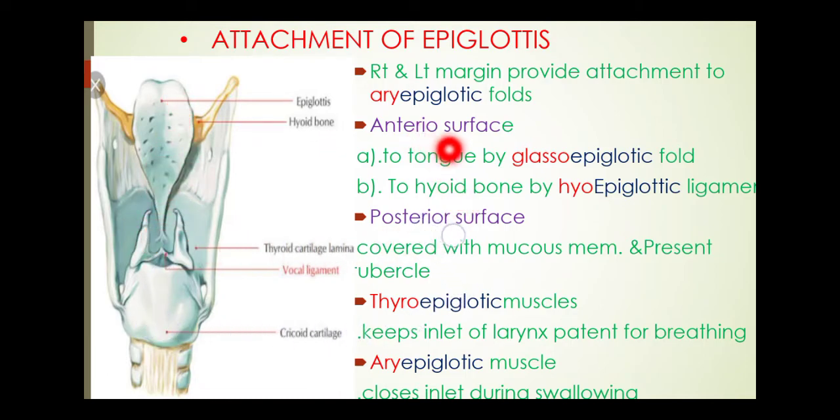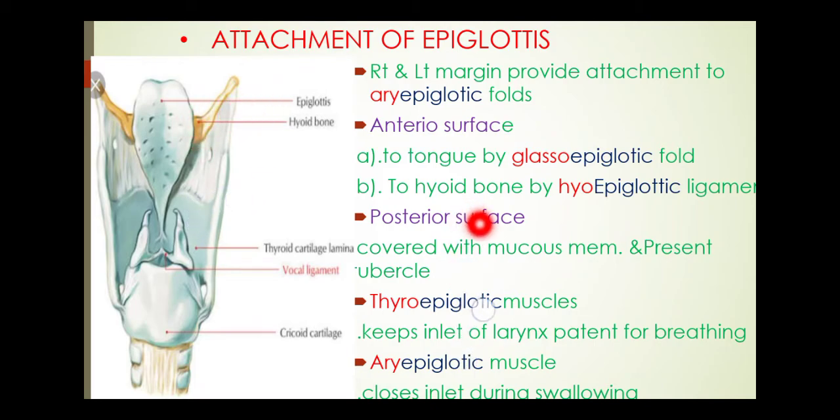Now at the anterior surface of the epiglottis, हमने आगे देखा उसमें एपिग्लोटिक हायोइड बोन और टंग के बिहाइंड आता है, इसीलिए एंटीरियर सरफेस टू टंग बाय द ग्लासो एपिग्लोटिक फोल्ड, इट्स कनेक्ट विद द टंग विद द ग्लासो एपिग्लोटिक fold, and to the hyoid bone by the hyoepiglottic ligament. At the hyoid bone anterior side there is the hyoepiglottic ligament.